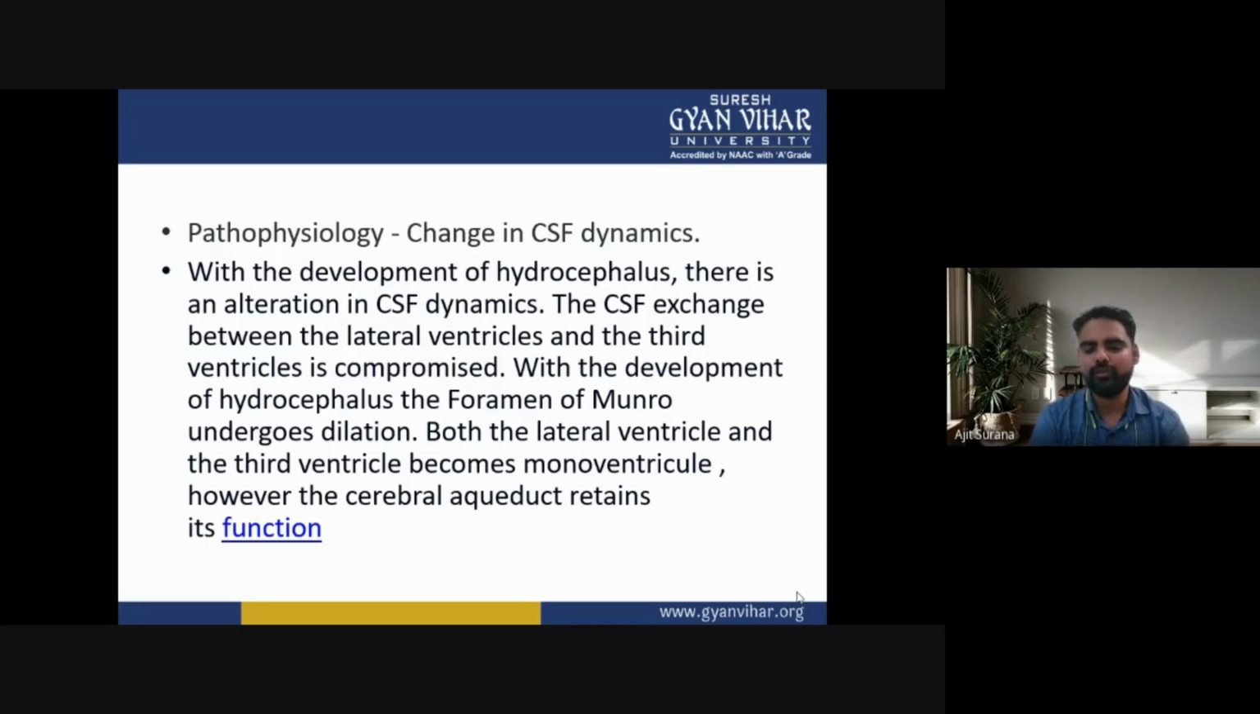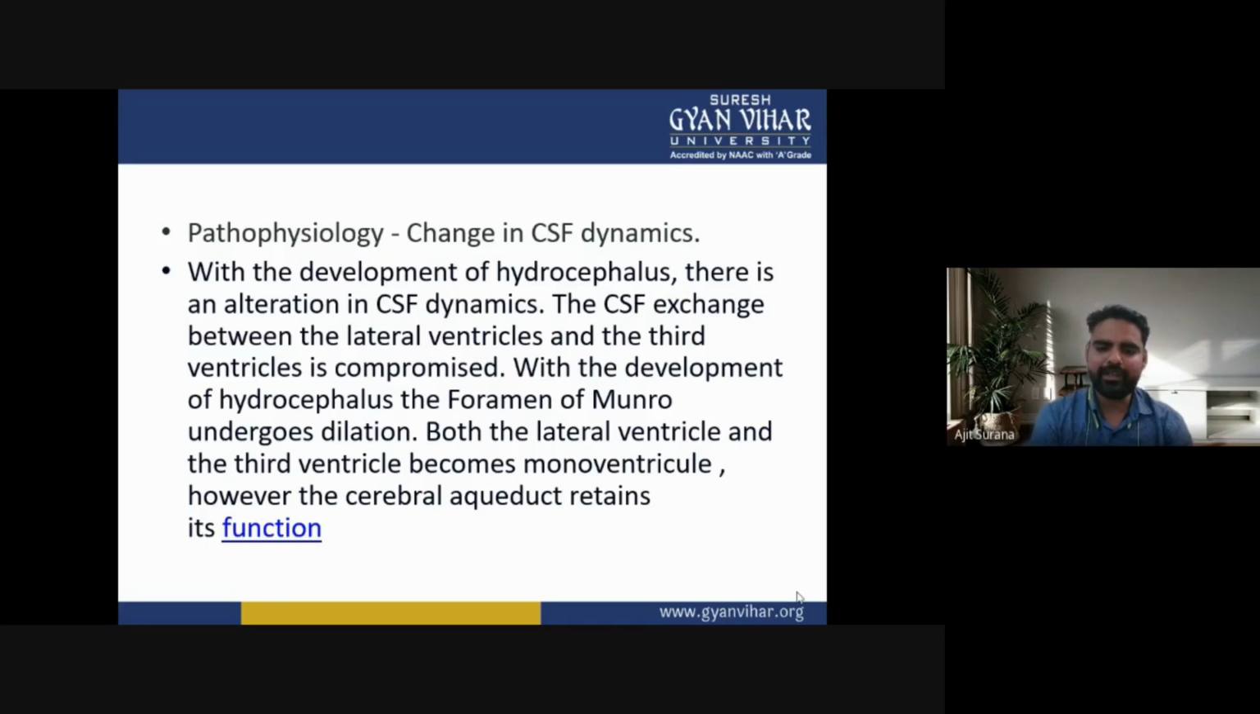So, in the pathophysiology of hydrocephalus, there are changes in the cerebrospinal fluid dynamics. With the development of hydrocephalus, there is an alteration or stoppage in the cerebrospinal fluid dynamics. The cerebrospinal fluid exchange between the lateral ventricles and the third ventricle is compromised.